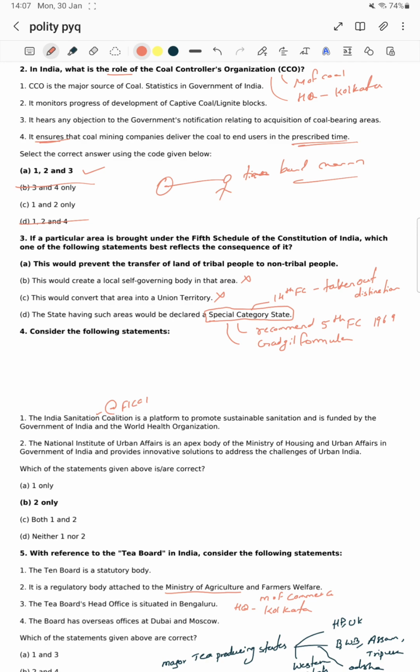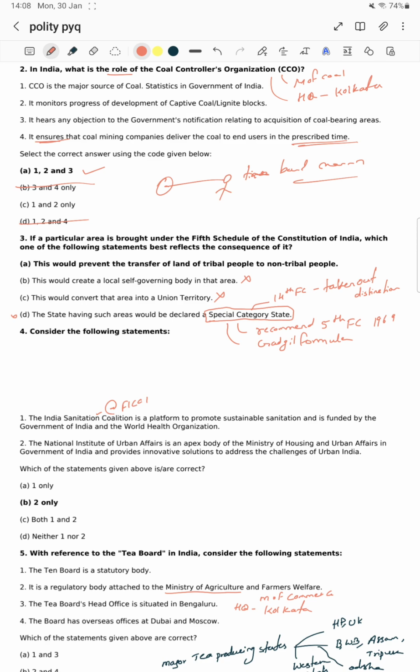Okay, Andhra Pradesh also has a schedule area. Telangana also has a schedule area. We didn't declare it as a special category state. So obviously this option is wrong. The first one, this would prevent the transfer of land of tribal to non-tribal people. The main theme of the fifth schedule is to preserve the rights of the tribal people. So answer A is right.